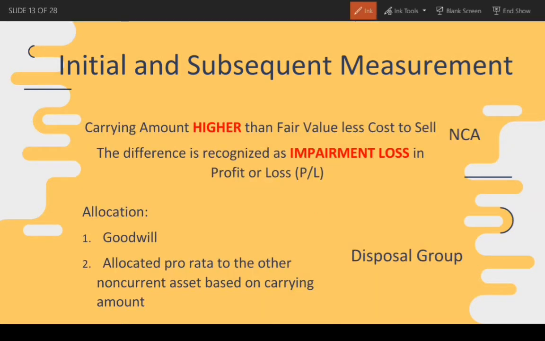If the carrying amount is higher than the fair value less cost to sell, the difference is recognized as impairment loss in profit or loss. Pero kapag ang fair value less cost to sell ay mas mataas sa carrying amount, wala ka nang i-recognize na impairment loss. Kapag naman disposal group, ibig sabihin grupo ng asset yung binenta, yung impairment loss ay i-allocate mo muna sa goodwill. So, kailangang maubos muna yung goodwill. Kapag minatira pa sa goodwill, i-allocate pro rata to the other non-current asset based on carrying amount.